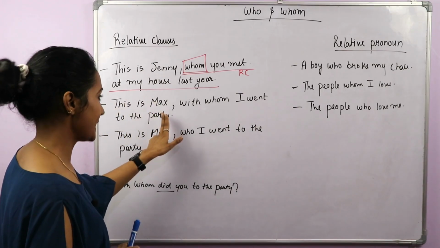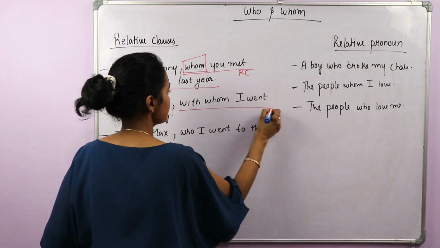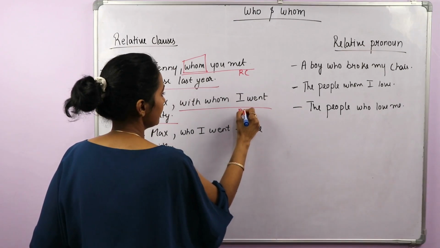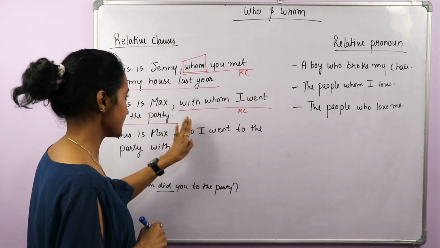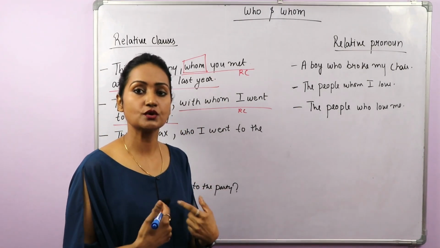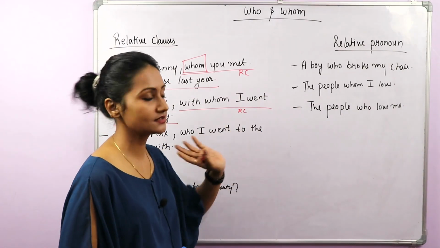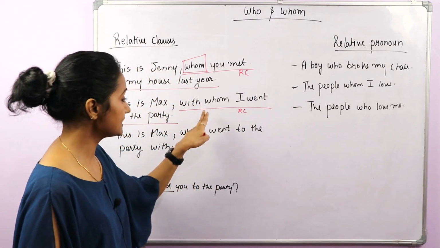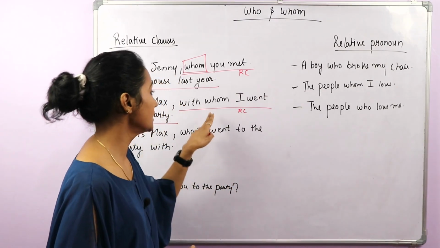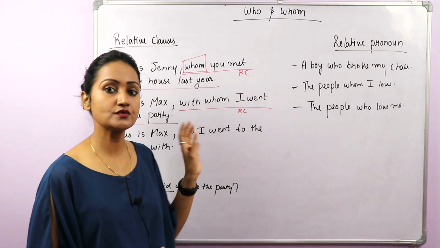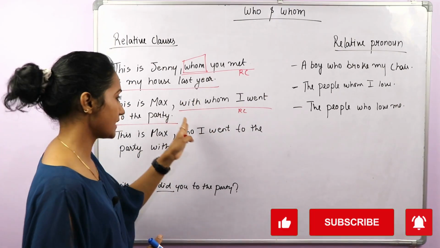Now this is Max, with whom I went to the party. So this is a relative clause, okay, with whom I went to the party. I went to the party, so I is the subject and the verb is go. Second form of go is went, it's simple past, okay. And again in this sentence we need information about the object, that's why we have used whom, and we have a preposition here, so we have used it before whom, okay. With whom I went to the party.